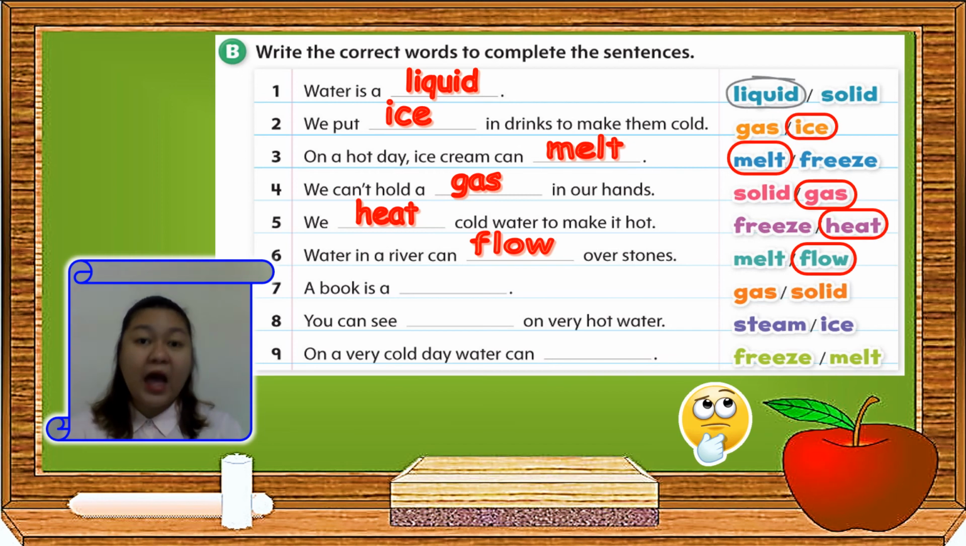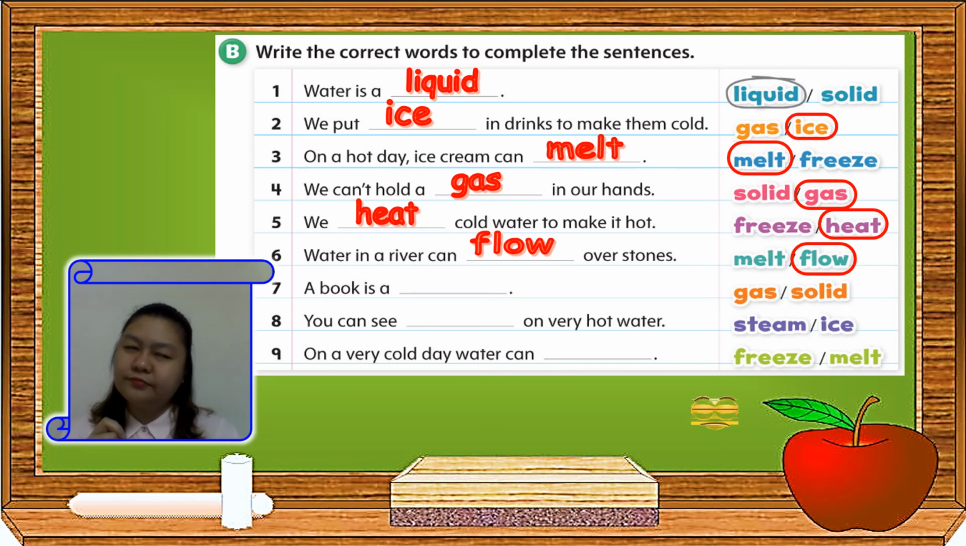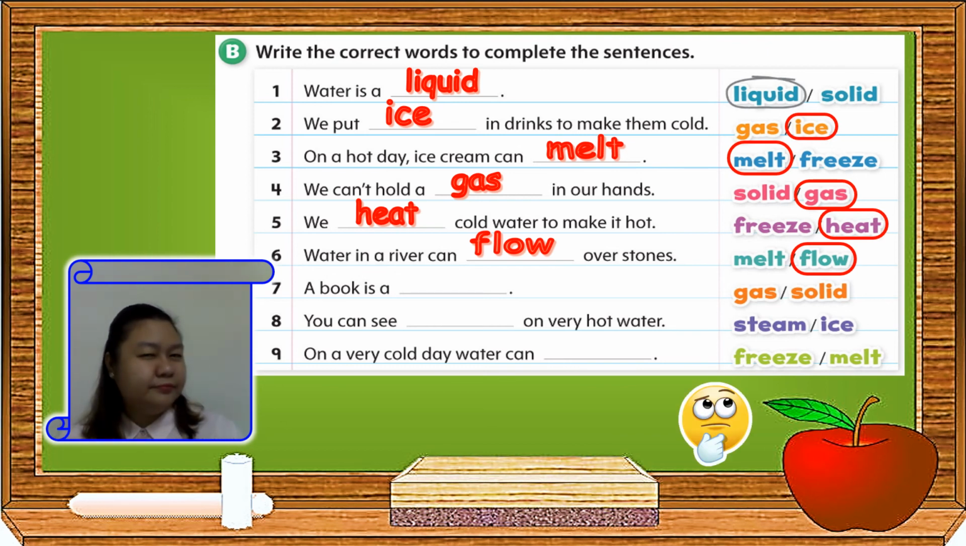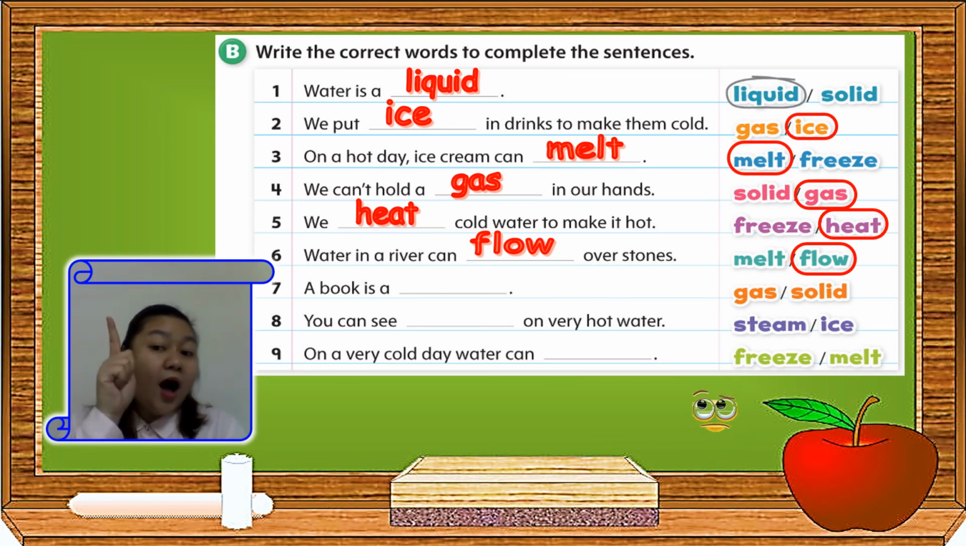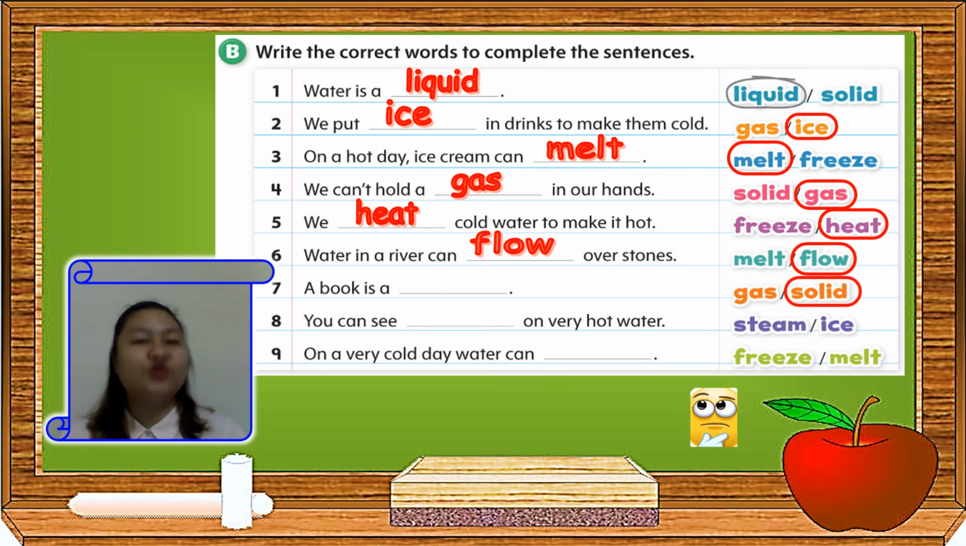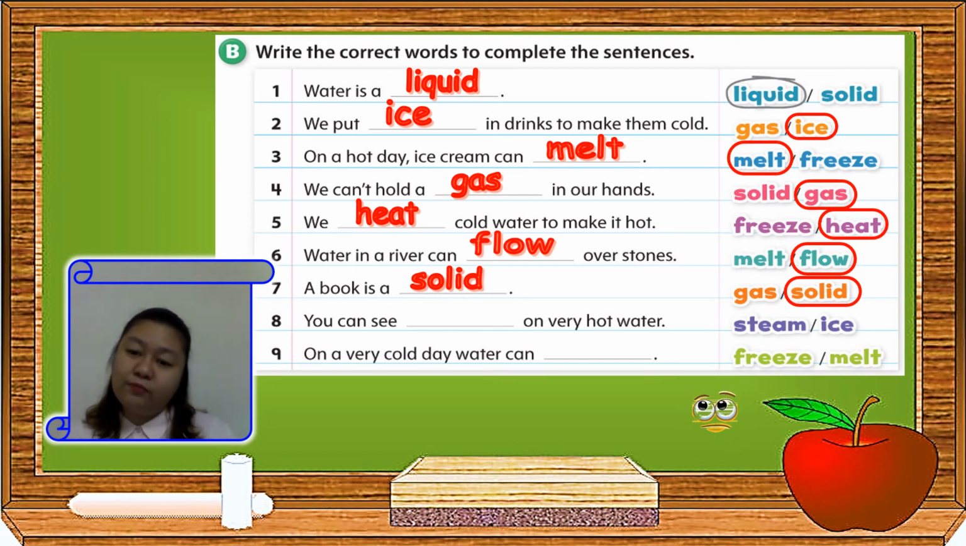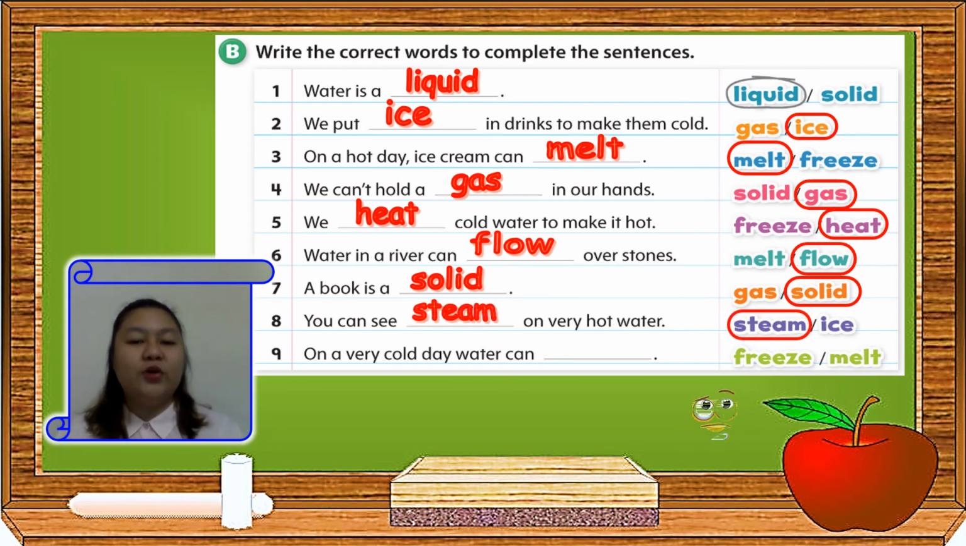Number 7. A book is a blank. Is it gas? Is it solid? A book is a solid. Very good. Number 8. You can see blank on very hot water. So when we're boiling water, what can we see? Do we see steam or ice? Very good. We see steam. You can see steam on very hot water.